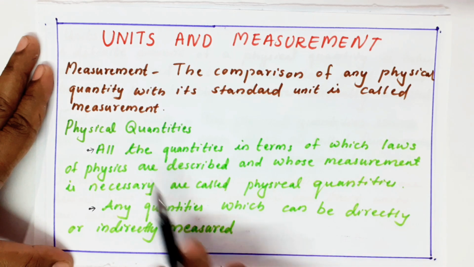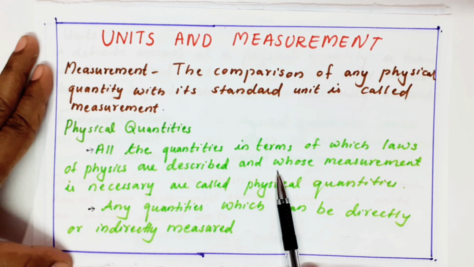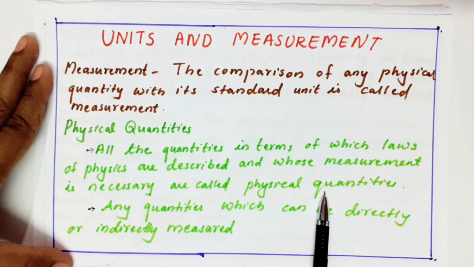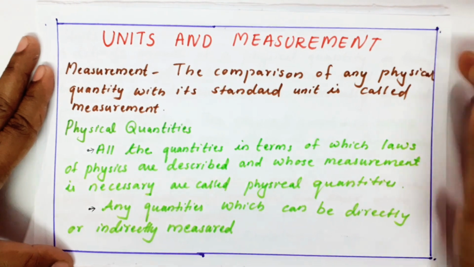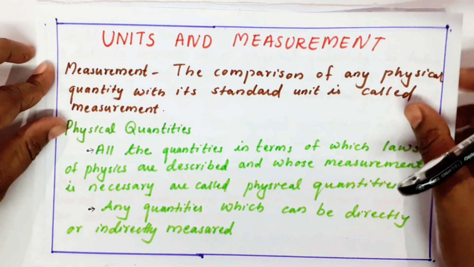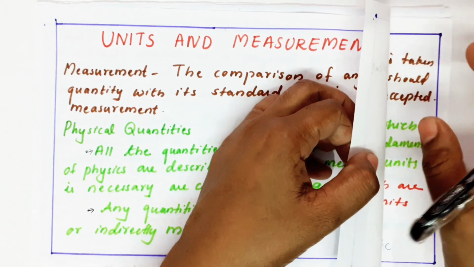In a definition form, I can say all the quantities in terms of which laws of physics are described and whose measurement is necessary are called physical quantities. You should abide by the laws of physics and also the measurement is required. So those quantities are called physical quantities, or in a simpler form, any quantity which can be directly or indirectly measured. Some examples of physical quantities: mass, length, time, temperature, speed, velocity, acceleration, force. These all are physical quantities.